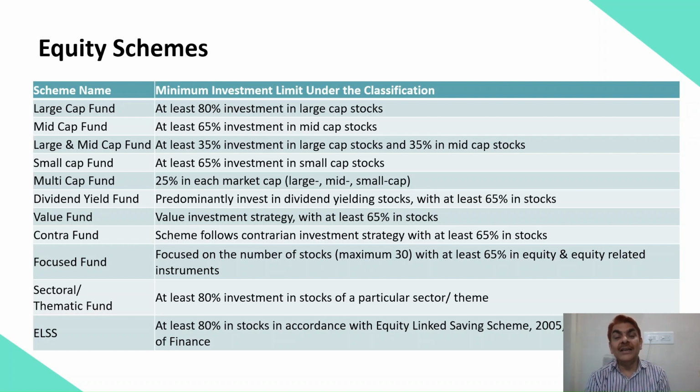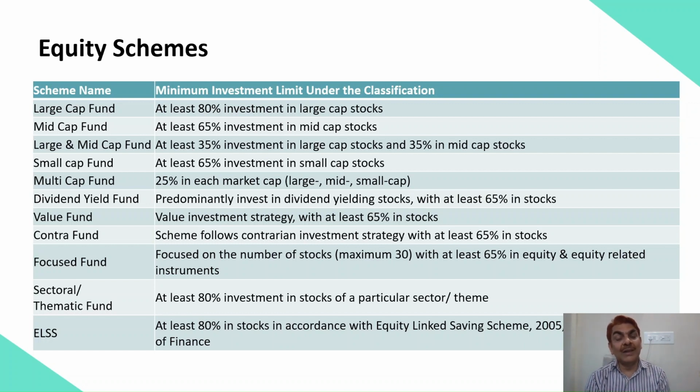Contra is about following a certain investment strategy, which is called contrarian, that means ulta, vipareet, something opposite. So the contrarian investment strategy is where you create a contra fund portfolio. That is also quite popular. Focused fund, where you have a ceiling of stocks not more than 30. In all other schemes, the number of stocks can be 50, 60, 70, depending upon how the fund manager feels about opportunity and also how the offer document of the scheme allows. But in a focused fund, you have a restriction that you cannot invest in more than 30 stocks.